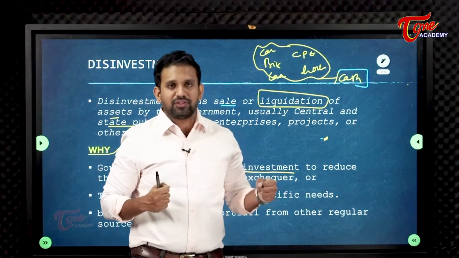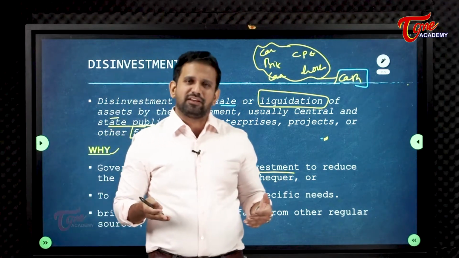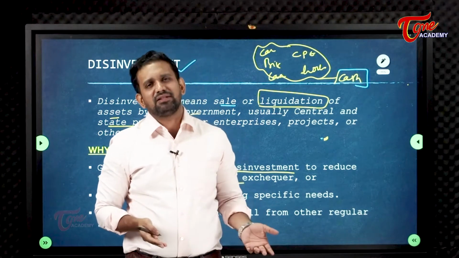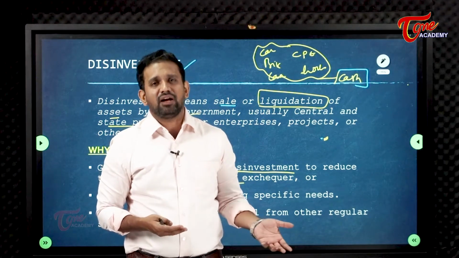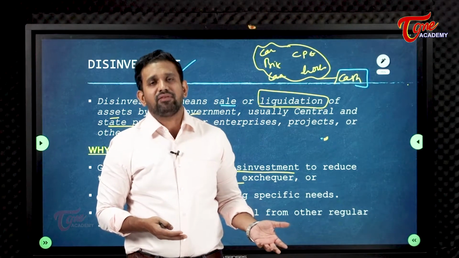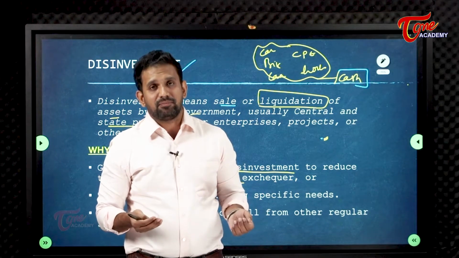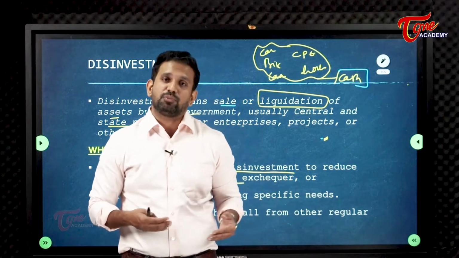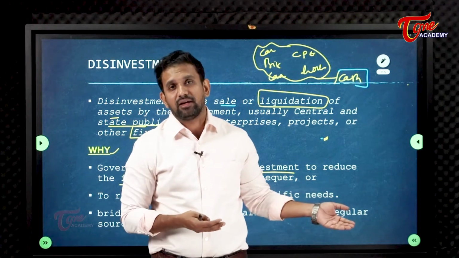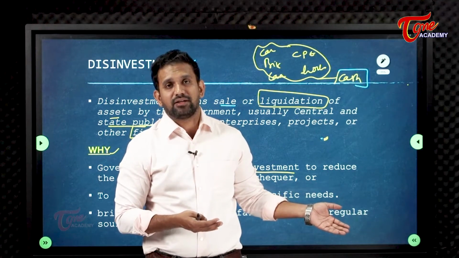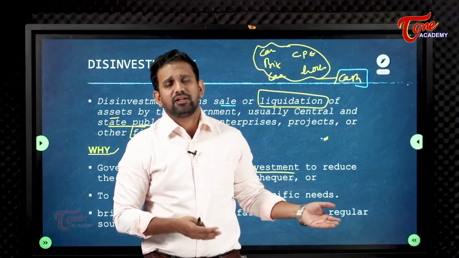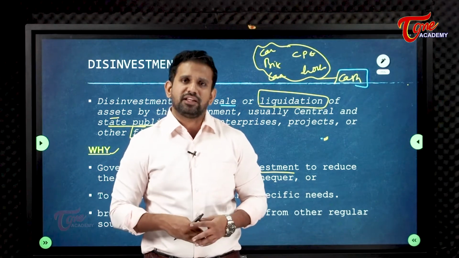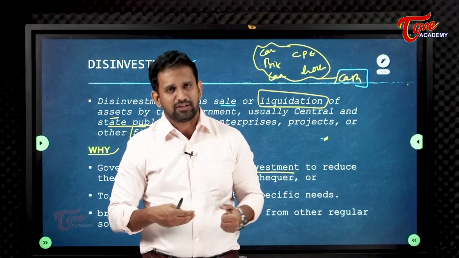Whenever there is a gap, a very common thing, suppose I need money, I will sell my bike. I need money, I will sell my car. In the same way, if the government requires some money, if the government has more expenditures and the revenues are coming in less because of the pandemic and other factors affecting tax revenues, then the government will look to sell their assets and get the money.